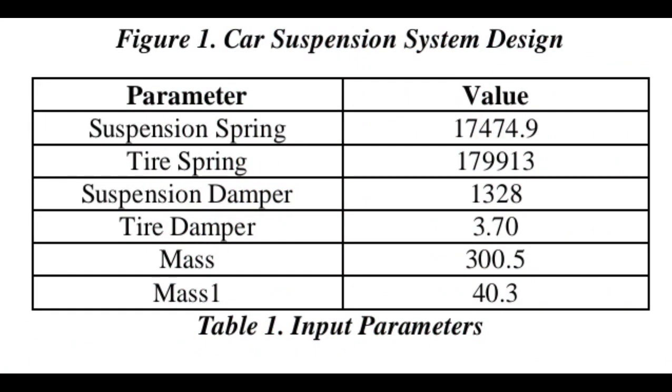For the input parameters: suspension spring, 17,474.9; tire spring, 179,913; suspension damper, 1,328; tire damper, 3.70; mass, 300.5; for mass 1, 40.3.